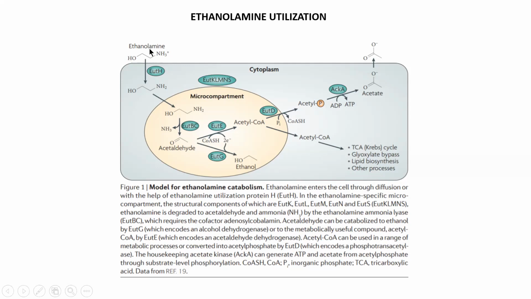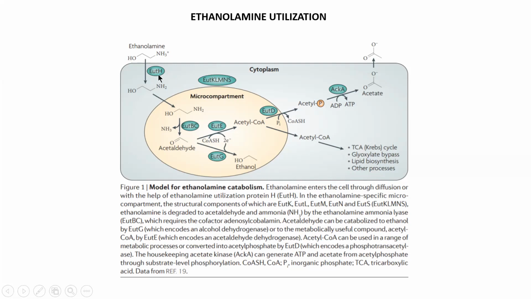Now, when ethanolamine enters the bacterial cell, in the diagram, as you can see, this is the bacterial cell, and the yellow oval-shaped structure which you can see is the microcompartment. Ethanolamine enters the cell by means of a facilitator protein which is encoded by the eutH gene, and the protein is named EutH.